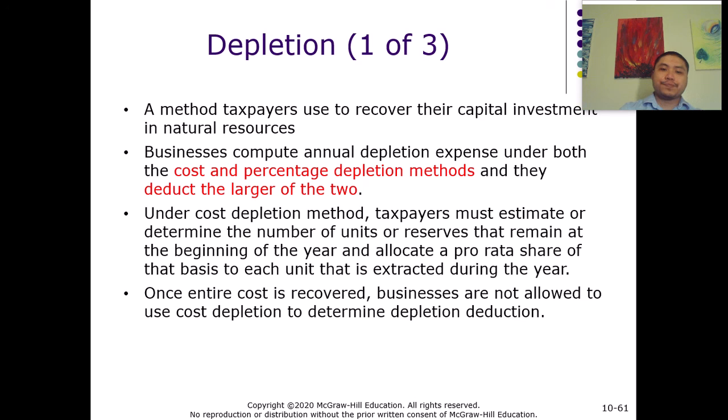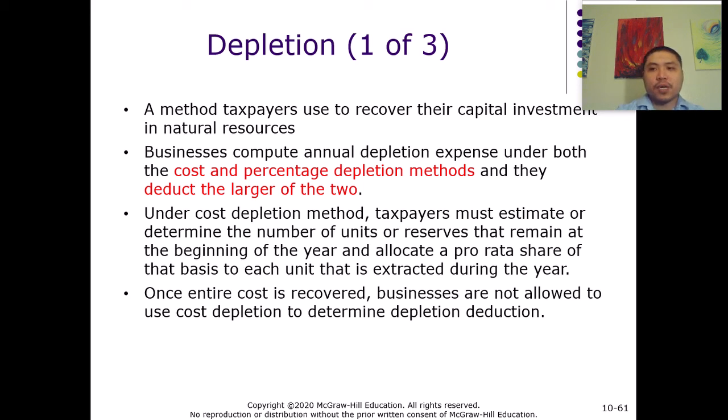So what's the cost of natural resources? Why is there such a cost? A lot of times mining or oil and gas companies invest in a potential mine. They acquire a piece of land and try to estimate how many resources they can get out of that mine.